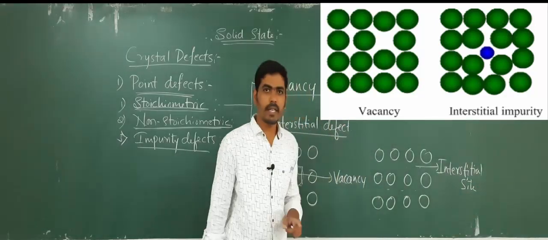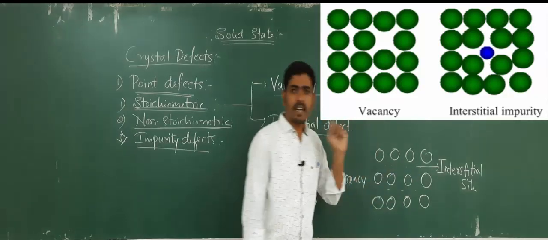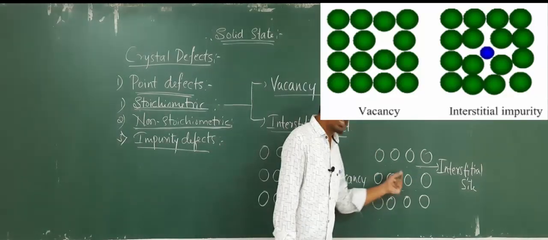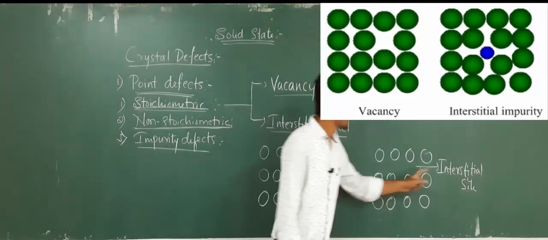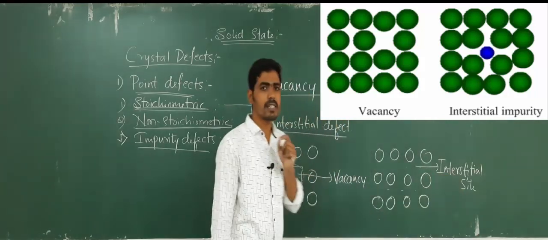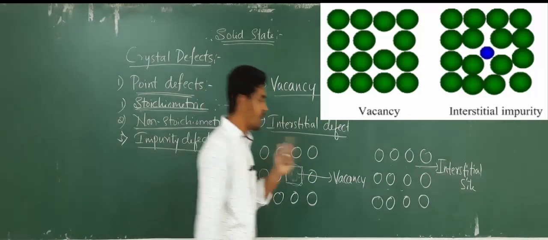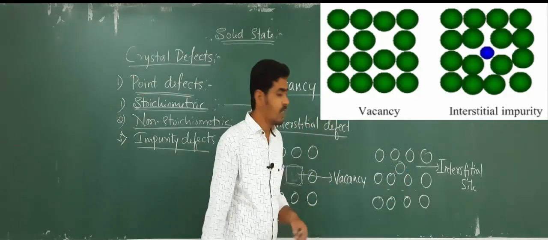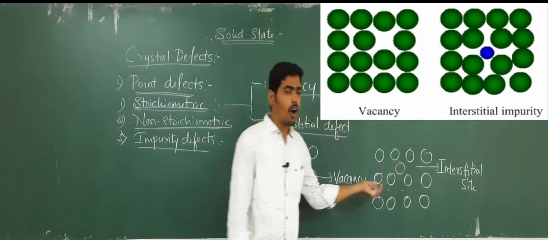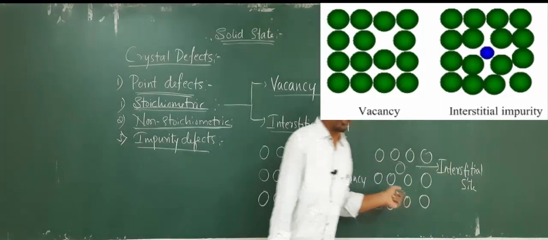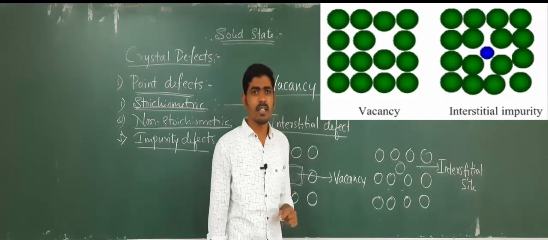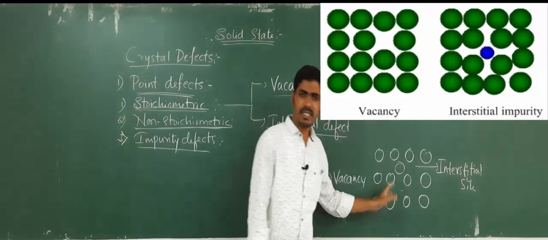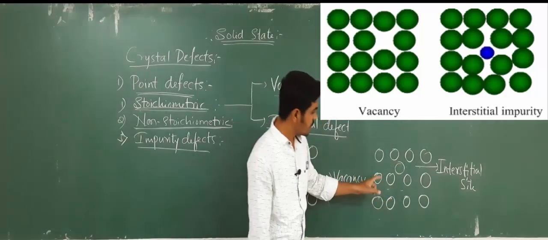The empty space or voids which are present between the particles in the crystal lattice is said to be interstitial site. When one of the particles will occupy this interstitial site in the crystal lattice, then it will give rise to a defect.